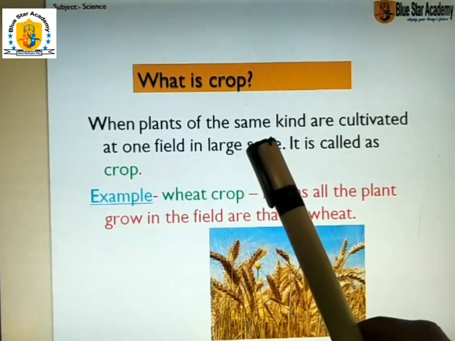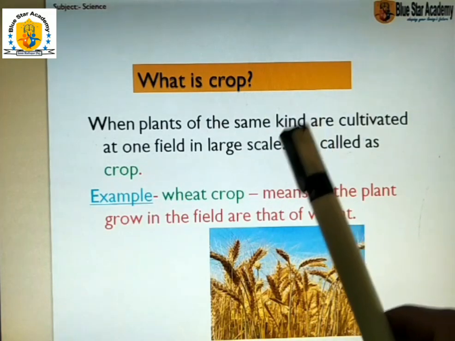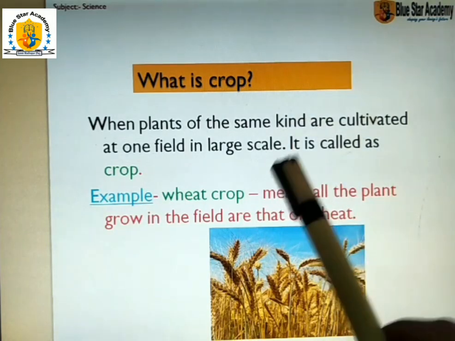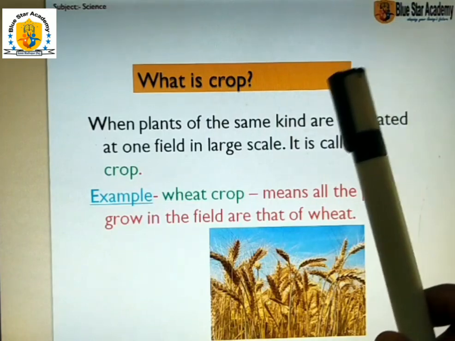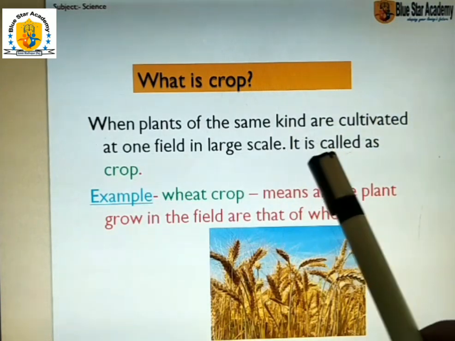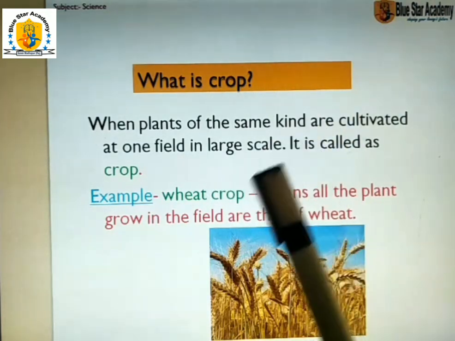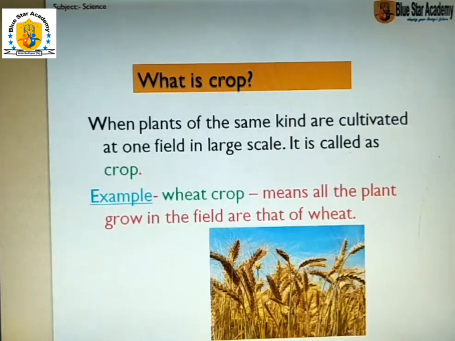When plants of the same kind are cultivated in one field on a very large scale, it is called a crop.